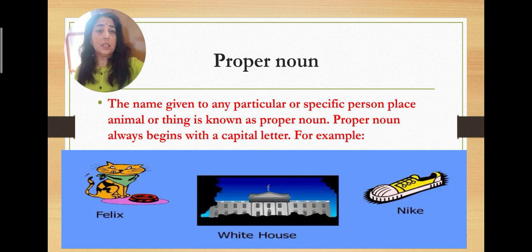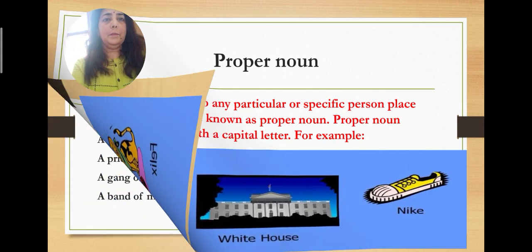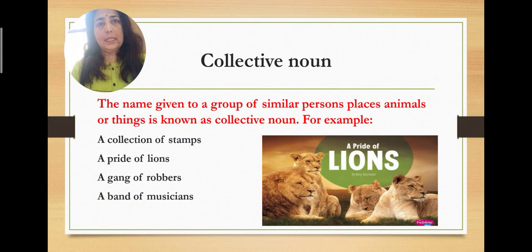Now look at the name of that building, the name of that place. It's White House. So White House is the name of a special house. And look at the name of the shoe. It is Nike. Nike is the name of a special shoe company. So Nike shoes. Okay. Then moving on to the collective nouns.